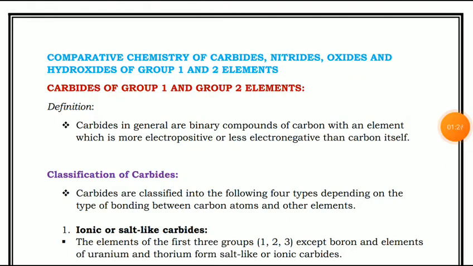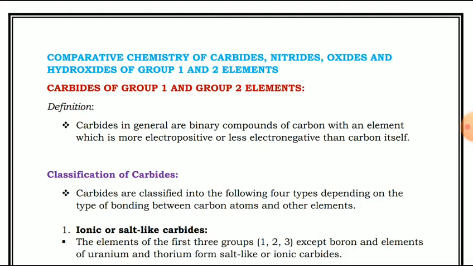In that case, first we will start with the carbides of group 1 and group 2 elements. All of you know group 1 and group 2 elements. First we will see the definition of carbides. Carbides in general are binary compounds of carbon with an element which is more electropositive or less electronegative than carbon itself. So this is the definition of a carbide.